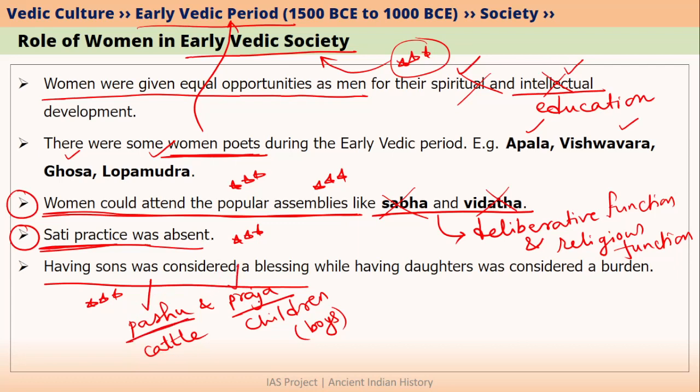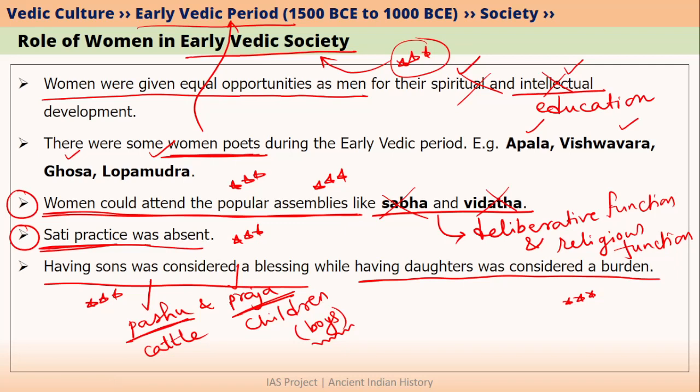Pashu means cattle and Praja means children. And particularly, they were praying for male children. At the same time, having daughters was considered a burden during the early Vedic period. So this again shows that there was no gender equality during the early Vedic period. So this is about the role or the status of women in the early Vedic period.